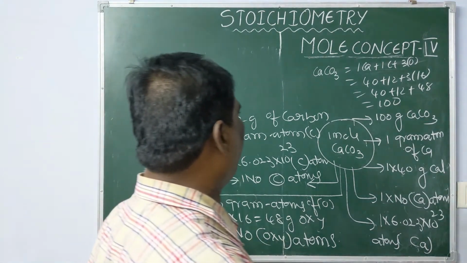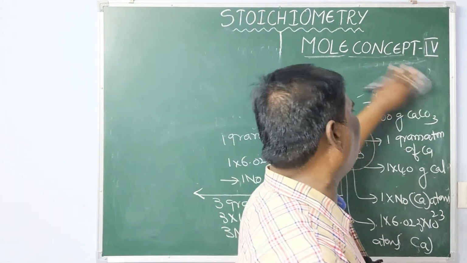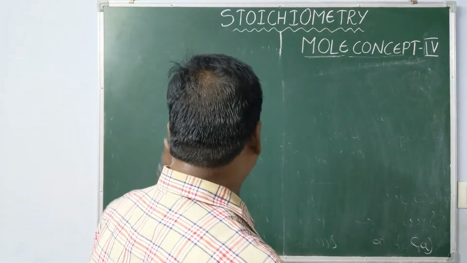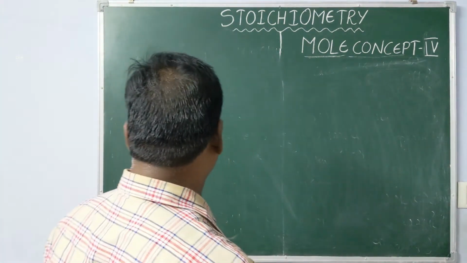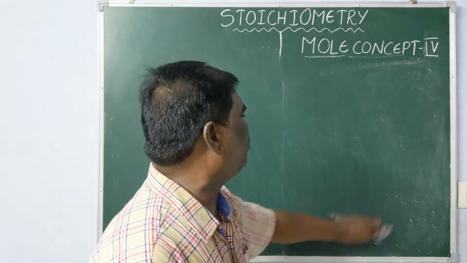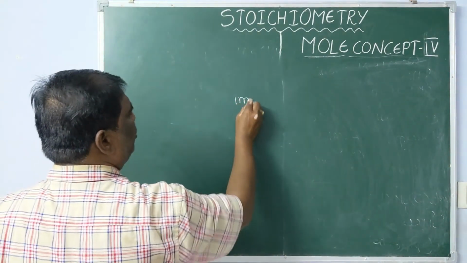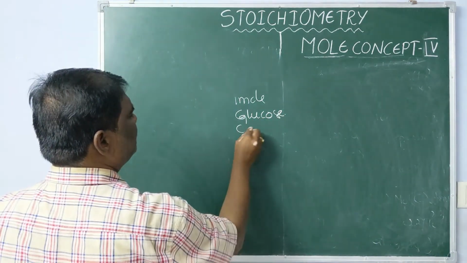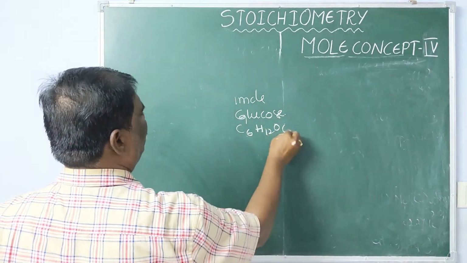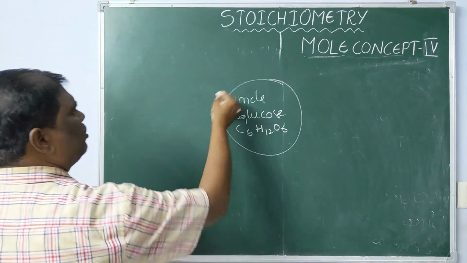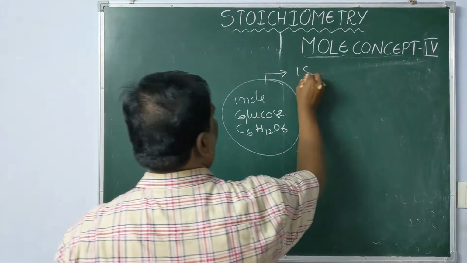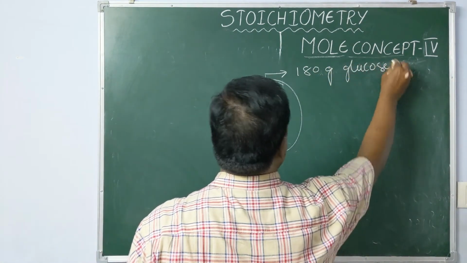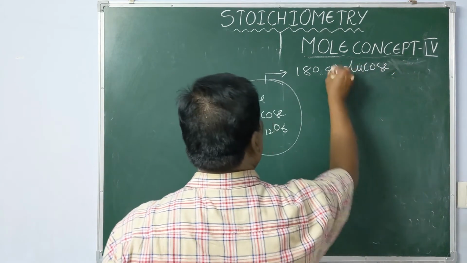One more I am going to define: 1 mole glucose. How can we define 1 mole glucose? The formula is C6H12O6. The gram molecular weight of 1 mole glucose is 180 grams of glucose, which is known as 1 gram mole of glucose.